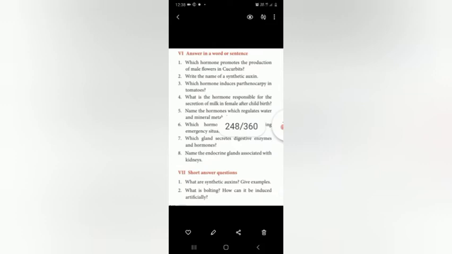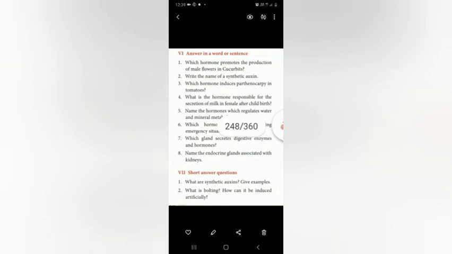Then third question, which hormone induces parthenocarpy in tomatoes? Dear students, now only we have seen in the true or false statement what they given. Gibberellin hormone induces parthenocarpy in tomatoes. They given the question in true or false statement. So the answer for the third question is gibberellin. GIBBERELLIN. Double L, you have to write it. Gibberellin.